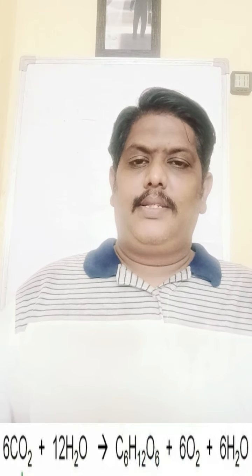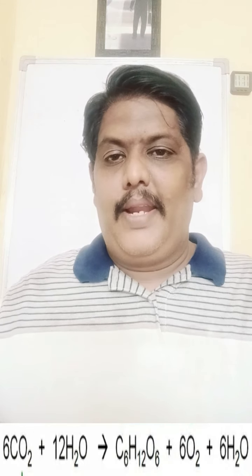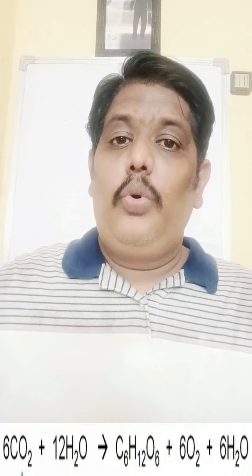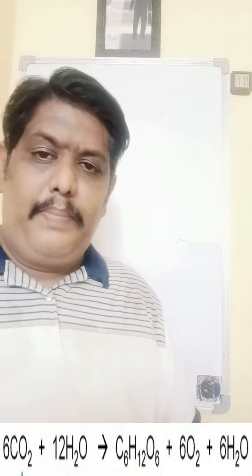The first one is carbon dioxide. They say that carbon dioxide is essential for photosynthesis. Now we have to prove whether carbon dioxide is really essential for photosynthesis or not. The next one is water, and we have to prove whether the plant can prepare its own food material without water or not. The third one is sunlight. Now we have to prove whether plants can prepare the food material in the absence of sunlight or not. And the next one is chlorophyll.